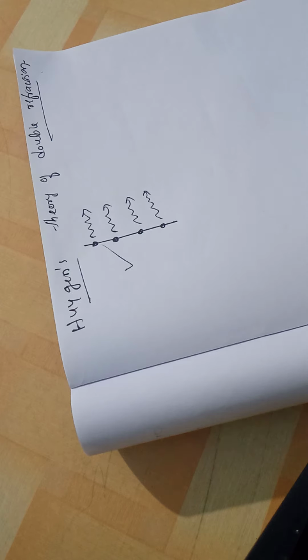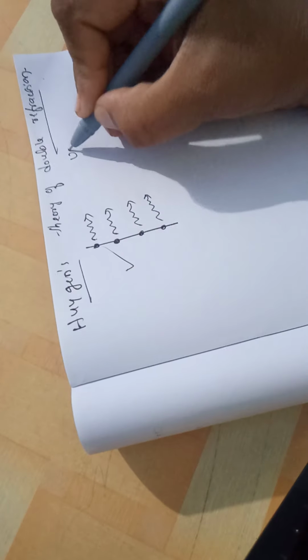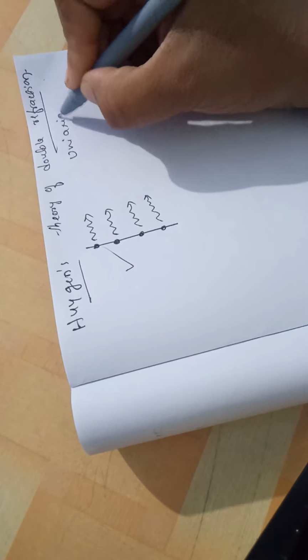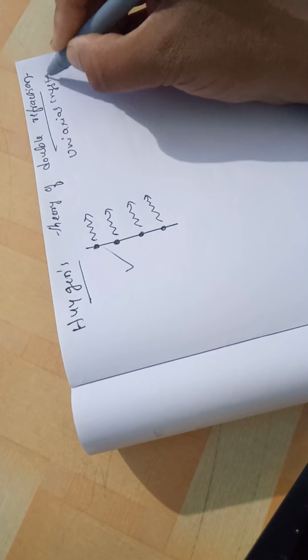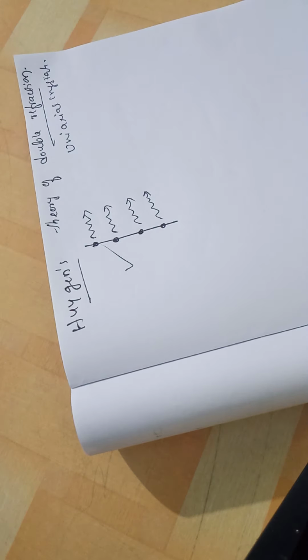Now, Huygens did the experiment on uniaxial crystals, such as quartz, tourmaline, calcite, which have one optic axis.